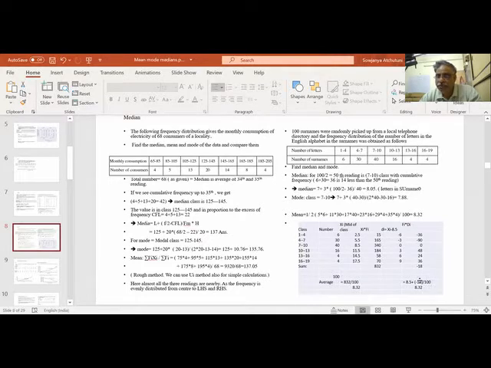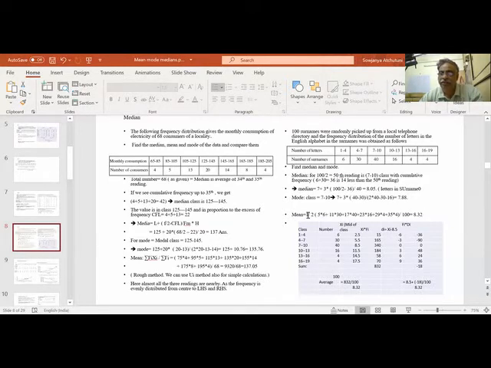So minus 1.18 by 100. So minus 1.18. So 8.5 minus 0.18 is 8.32 average. If I do XI, FI also, 832 by 100 is 8.32. So depending on the data, I can go to this method, I can go to this method, I can go to even the HI method. So average is 8.32.